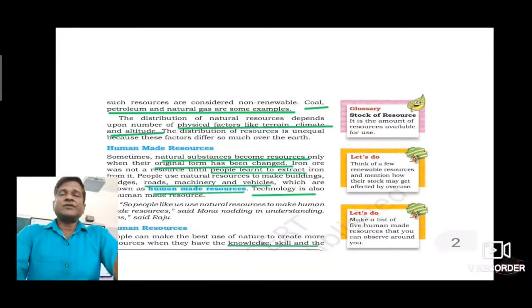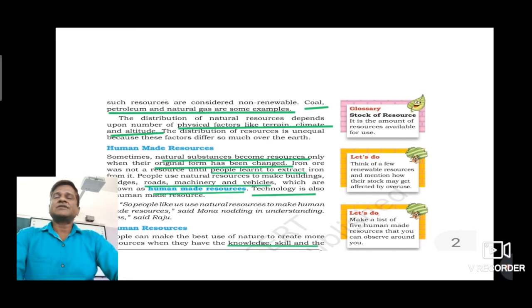Now the next category, which is based on origin. Origin means source. In this we have two types of resources, first biotic and second abiotic. There is only one major difference: biotic resources are living, and abiotic resources are non-living. For example, soils, rocks, minerals are examples of abiotic because they are not living, whereas plants and animals are examples of biotic, they are living.